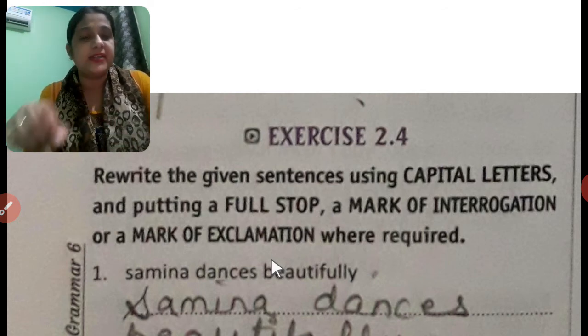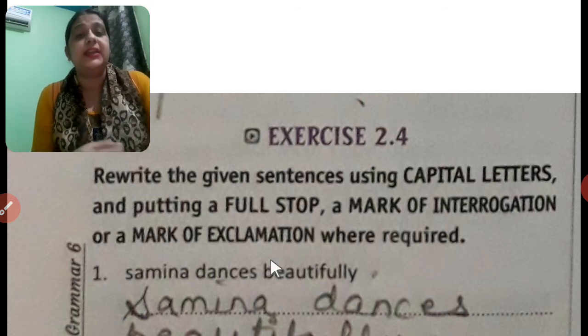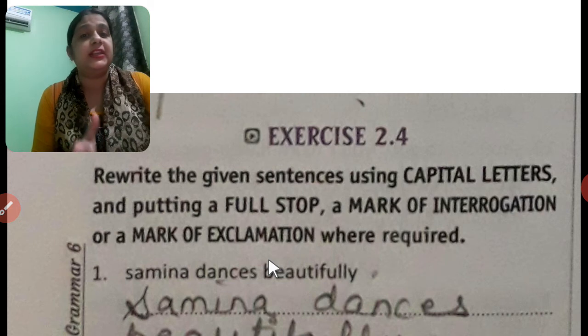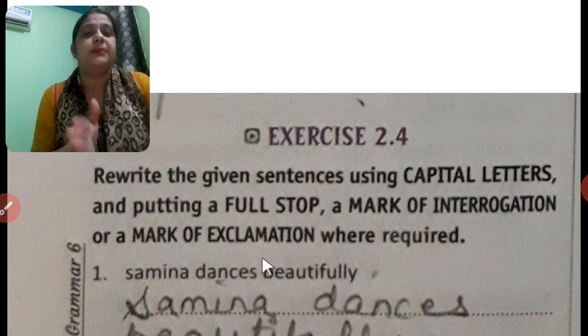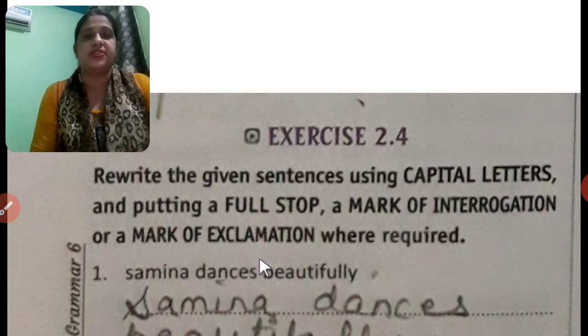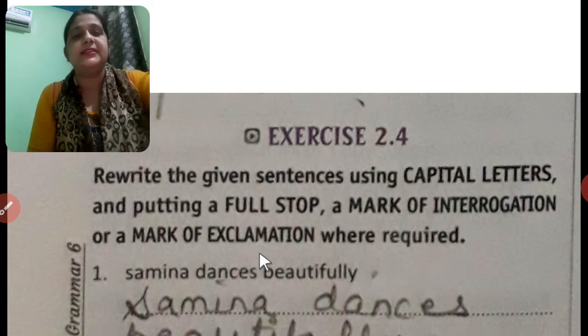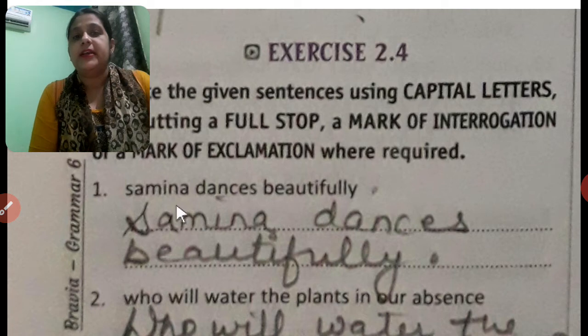a capital letter. The first word at the start, we have to write in capital letter, and we have to see whether there is any other word that needs to be written in capital letter. And at the end of the sentence, we have to write a punctuation mark, that can be a full stop, question mark, or a sign of exclamation. Let's see how. First sentence is Samina dances beautifully. Here we will write it as capital Samina dances beautifully. It's an assertive sentence, so we have written a full stop at the end.